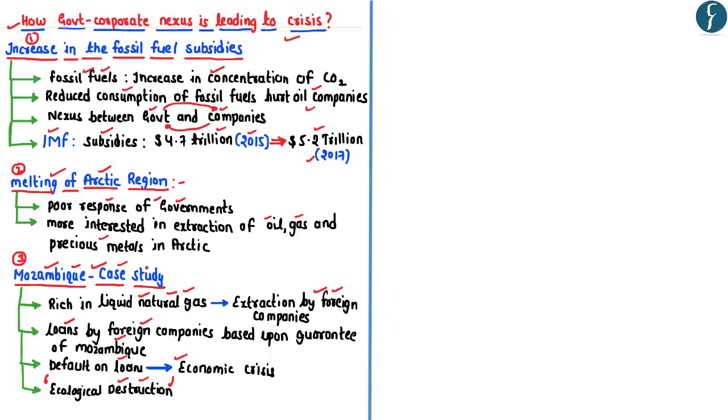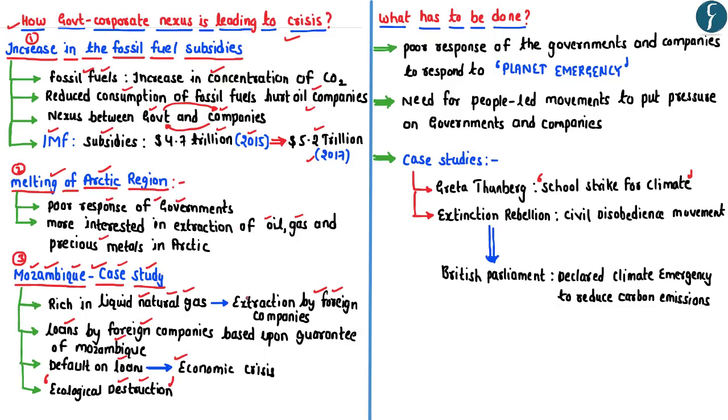Apart from that, this particular case study also highlights that it is the developed countries and the corporate entities who are responsible for the growing ecological destruction. However, the companies and the developed economies are not facing any kind of penalty. Rather, the penalty is falling on the poorer countries such as Mozambique. Now, looking at these aspects of the article, we can come to a conclusion that both the governments as well as corporate entities have poorly responded to the planet emergency.